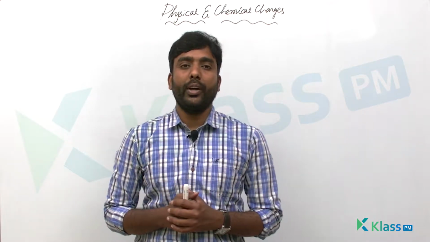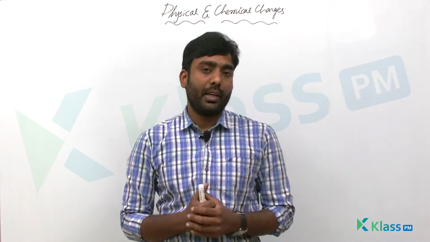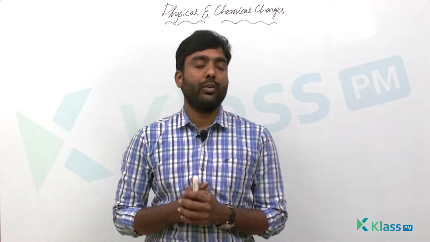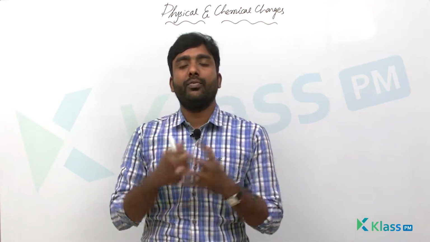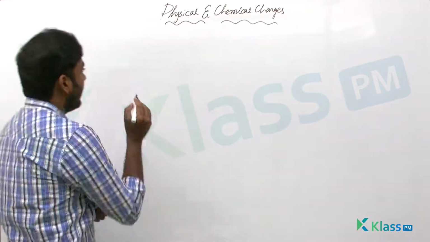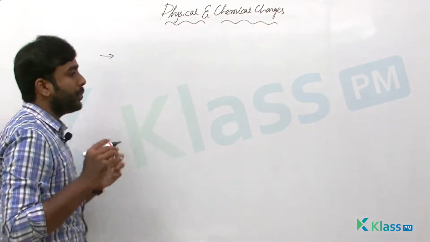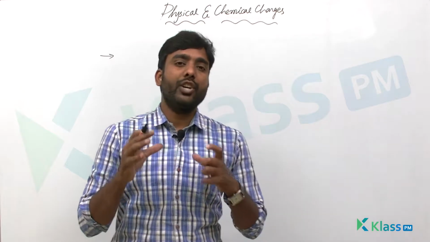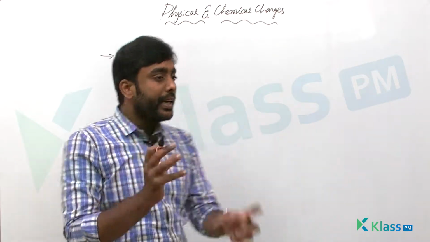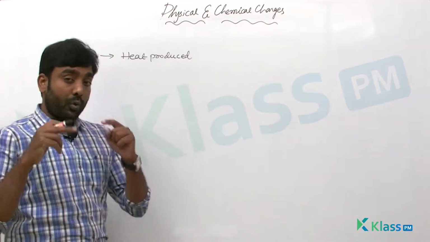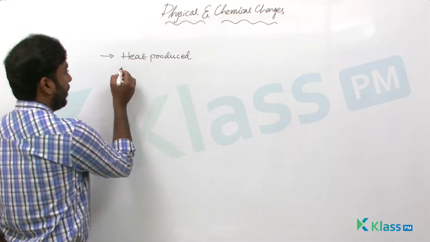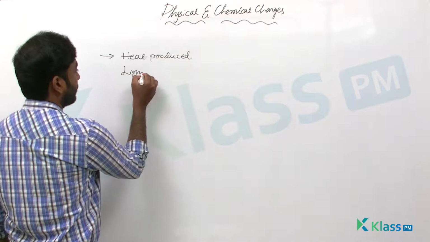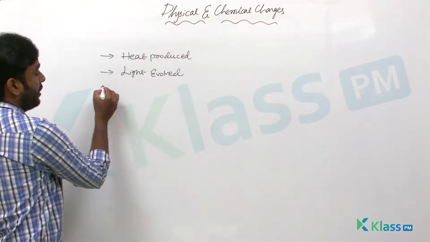In today's class we are going to learn one more example for the chemical changes. Before we see that example, let's summarize what kind of changes you will generally see when a chemical change occurs. Let's remember the very first example, burning of magnesium. When magnesium ribbon is burned, heat is produced and also light is evolved. These are the two changes you will see.